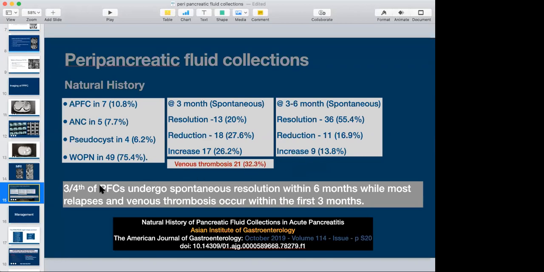So they concluded that 3/4 of the peripancreatic fluid collections undergo spontaneous resolution within 6 months, while most relapse and vascular complications occur during the first 3 months. So why is this natural history important for us? Because based on this, our decision making has to be made. When we follow the patients, we should be aware that there is a very fair chance that they may undergo spontaneous regression. This also helps us in deciding that not all patients need intervention. If we wait for some time, even if complications occur, they can improve over the period.